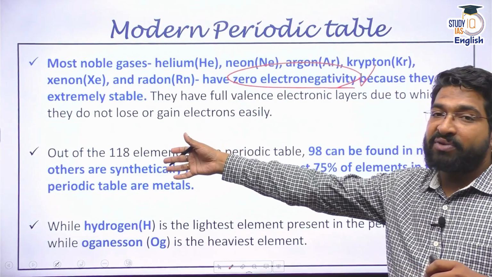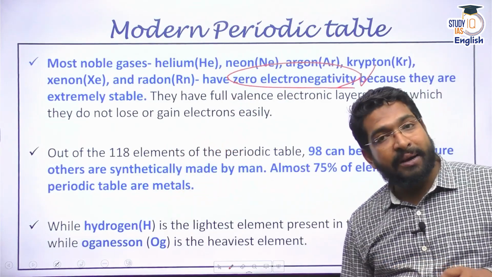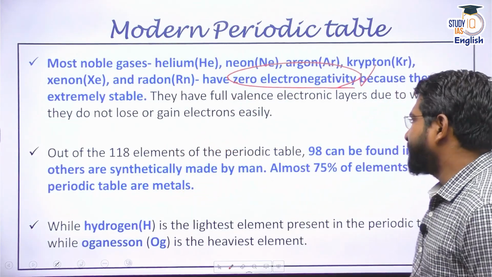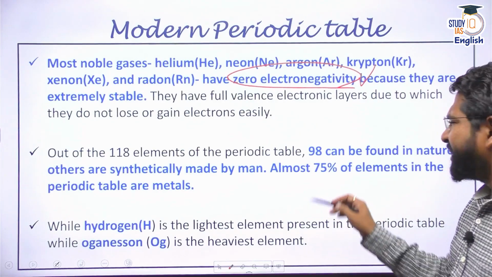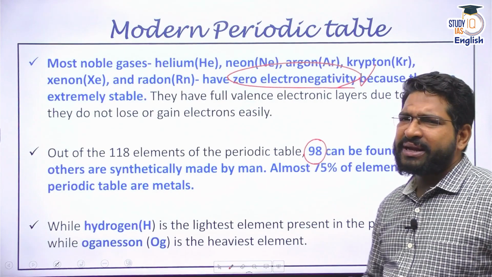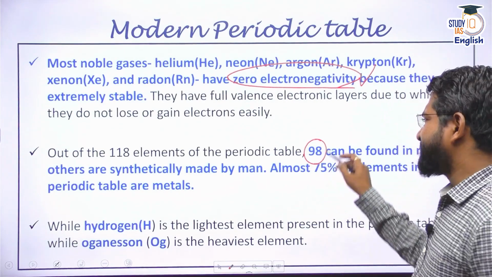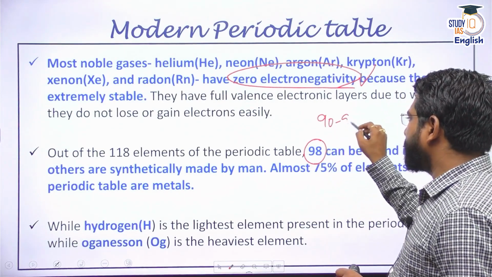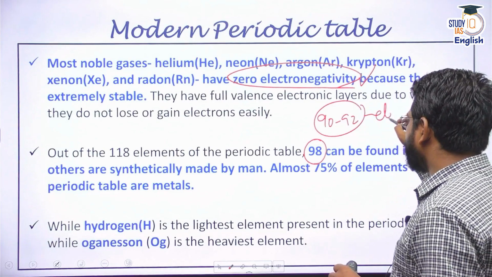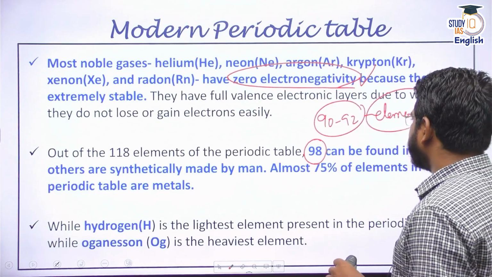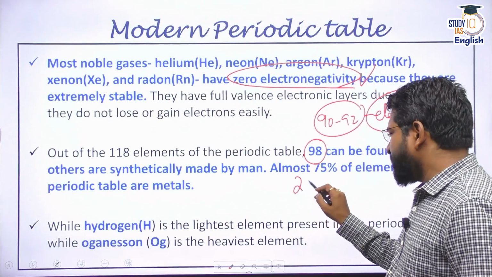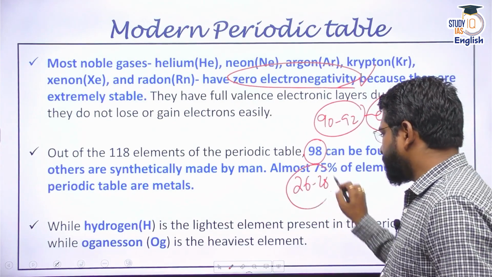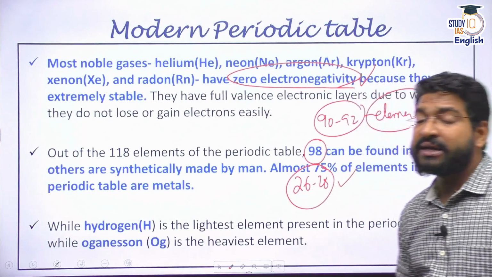Apart from that, there are 118 elements in our periodic table. Out of that, about 98, I wouldn't say 98. This is a number that NCERT gives, but somewhere around 90 to 92 elements are the ones which are found naturally, and about 26 to 28 elements have been synthetically prepared.